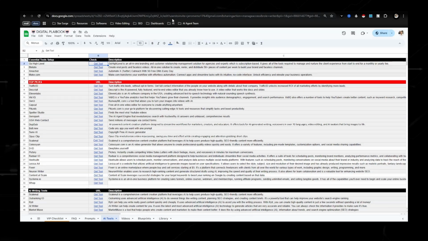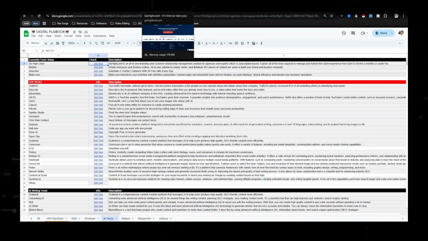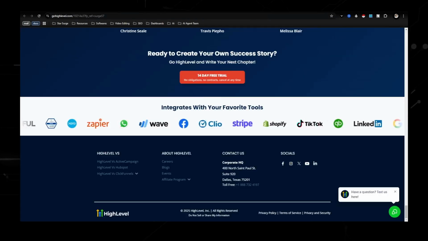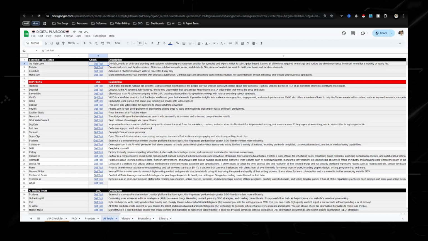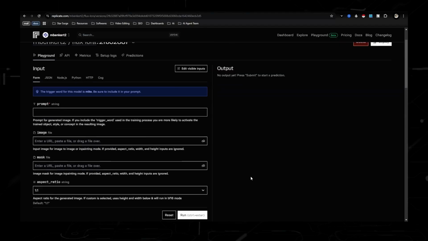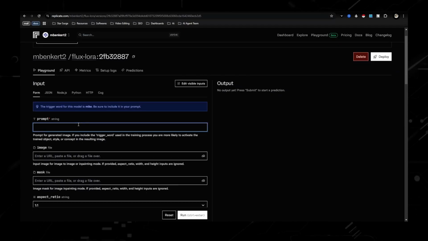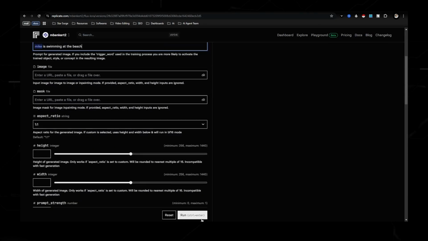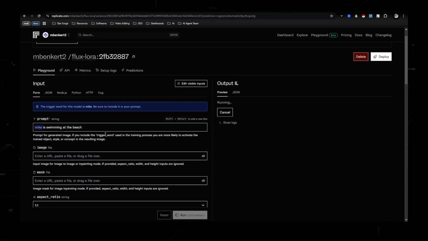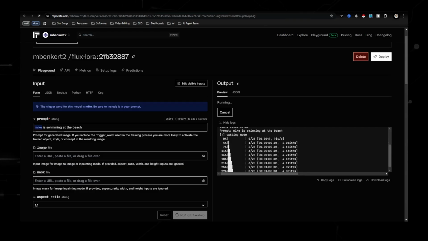There's a couple ways that you can start creating content. One I covered with Blotato, but another way would be creating an AI clone of yourself. There's a tool that I use called Replicate. There's nothing in here right now, but let's just type "Mike is swimming at the beach." This is programmed with pictures of my face, and every time this trigger word Mike is imported, it's going to create an image with my face based around this prompt. As you can see, it's running, and it's going to generate a picture in probably about 10 seconds.